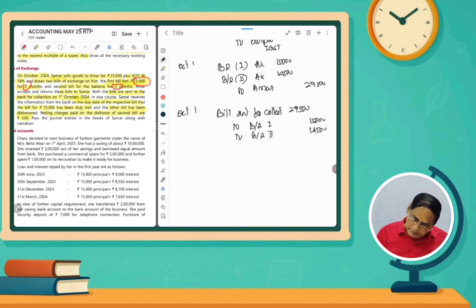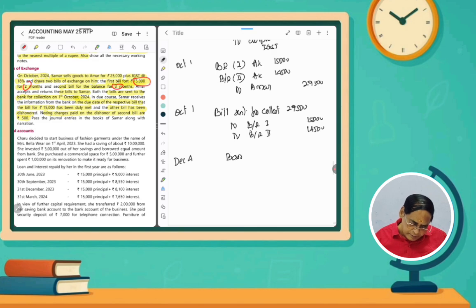And then the first bill, how much? 15,000, second bill 14,500. So the first bill was honored. First bill for 2 months: October, November, December. So the due date is now December 1, grace days 3 days, so December 4 is the date. At that date it was cleared, honored. So honor entry: bank account debit to bills sent for collection, 15,000.